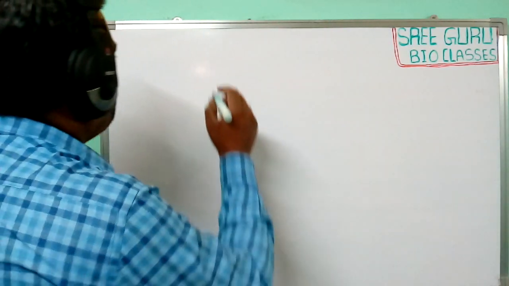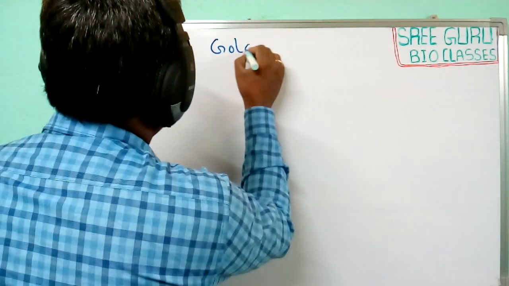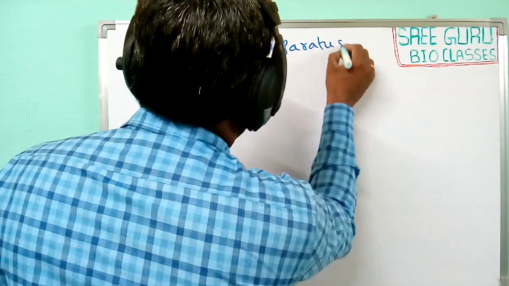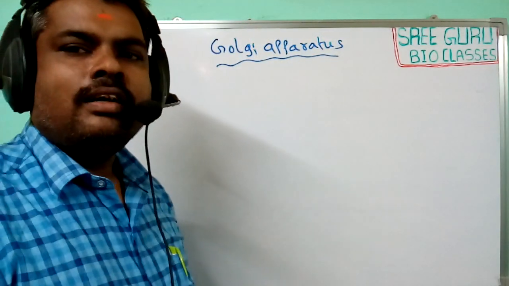In last class, we discussed the endomembrane system and the structure and function of endoplasmic reticulum. In this class, we are going to discuss another important cell organelle which comes under the endomembrane system, that is Golgi apparatus, or Golgi complex.